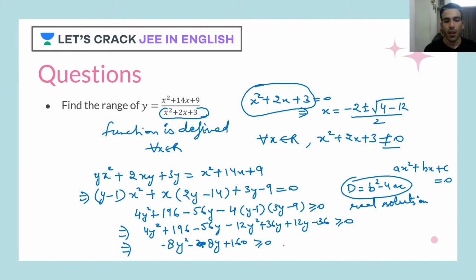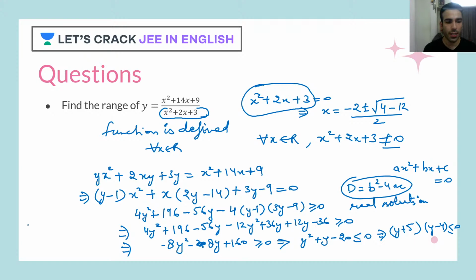Everything is clear here? Okay, I can take minus 8 common. When I take minus 8 common, I have to change the inequality sign. Whenever we take a minus sign common or multiply with minus 1, we always have to change the inequality. So this would become y square plus y minus 20 less than or equal to 0. I can factorize this, and this would become (y plus 5)(y minus 4) less than or equal to 0.